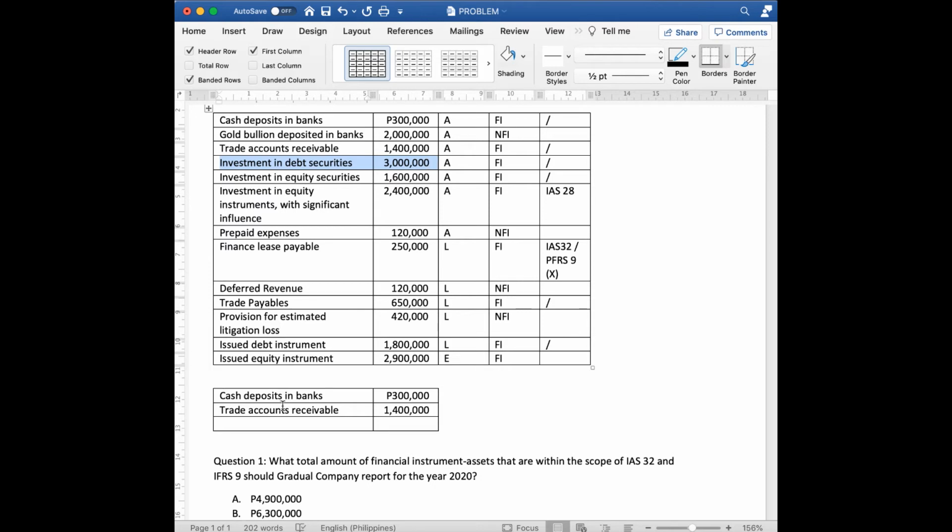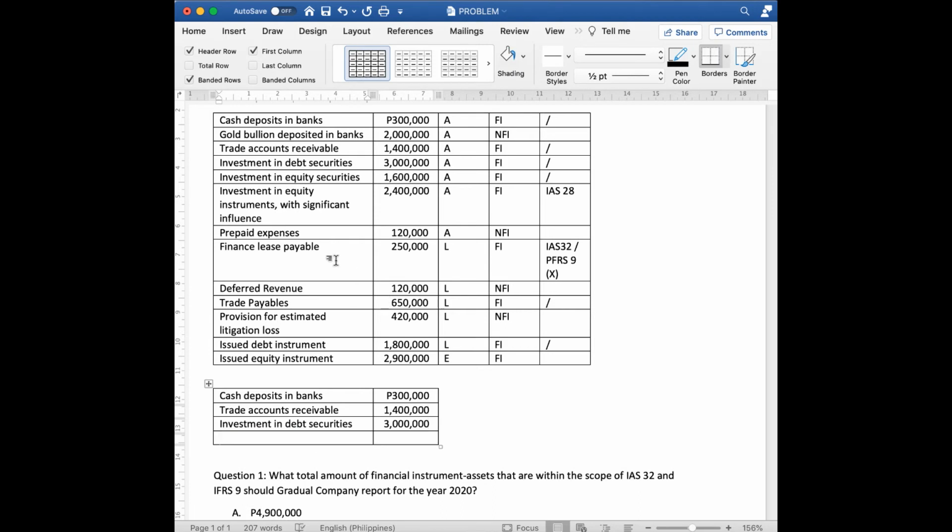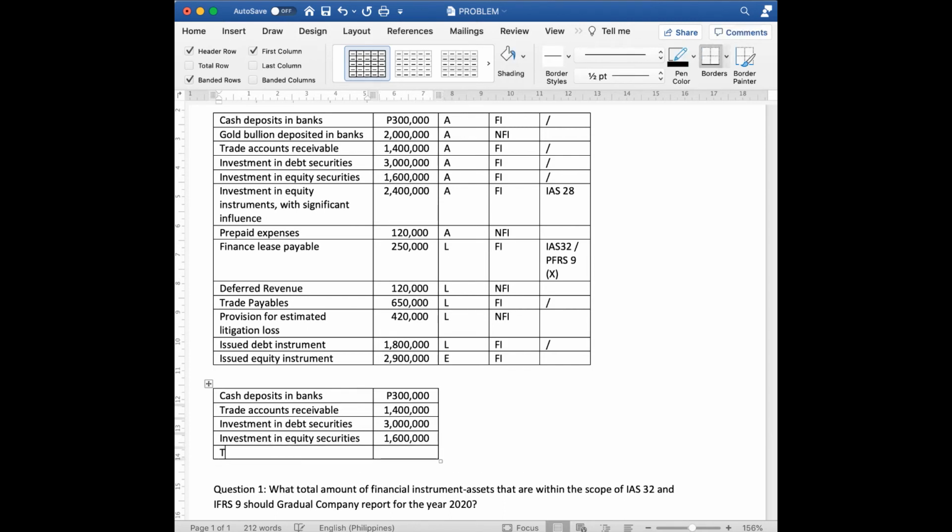Investment in debt securities. Then, investment in equity securities. So, total po natin yan.